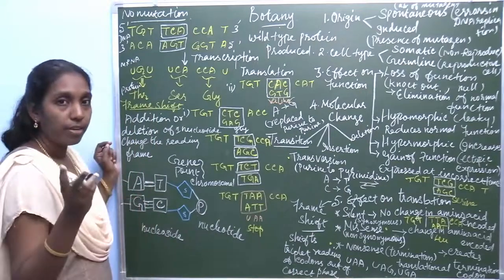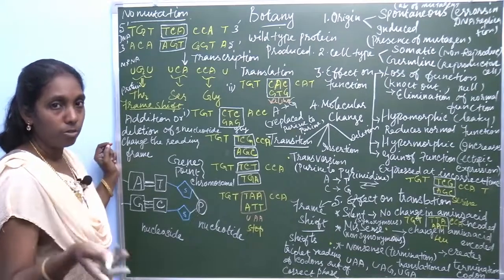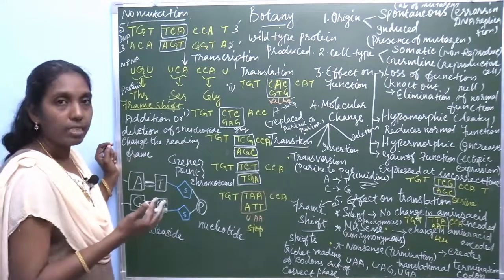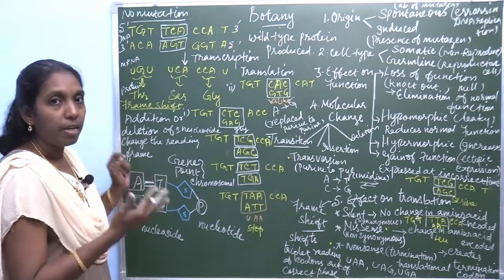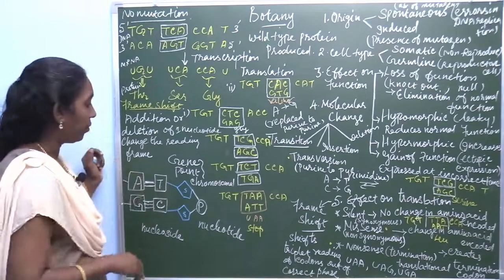There are two different types, point mutation and chromosomal mutation, but in today's class we are going to discuss point mutation briefly.